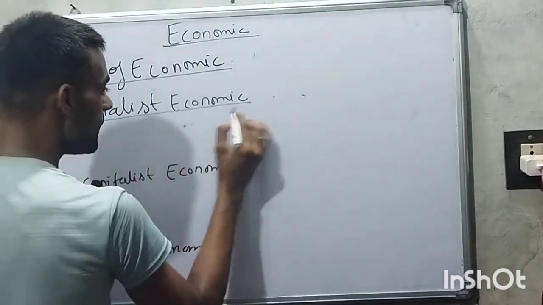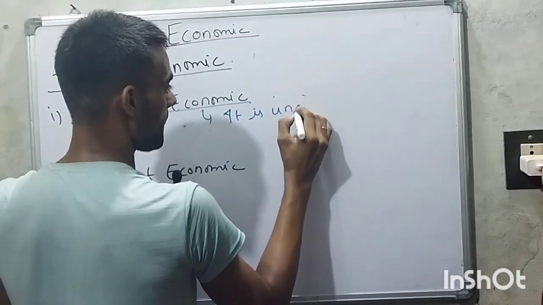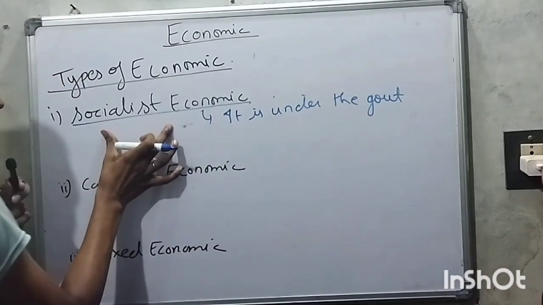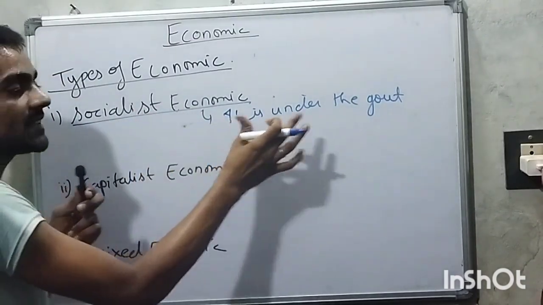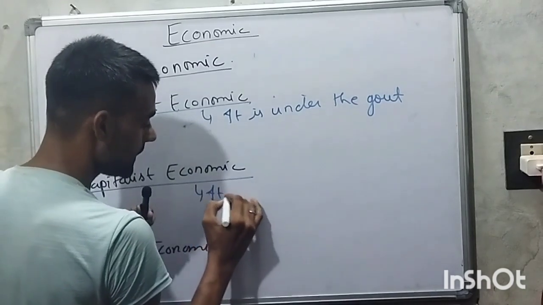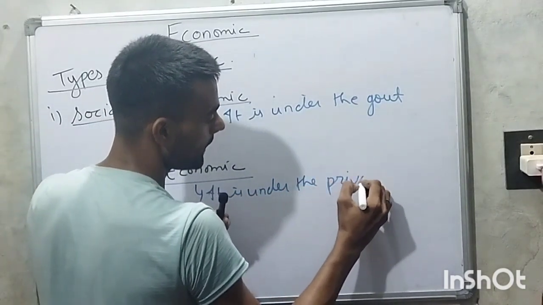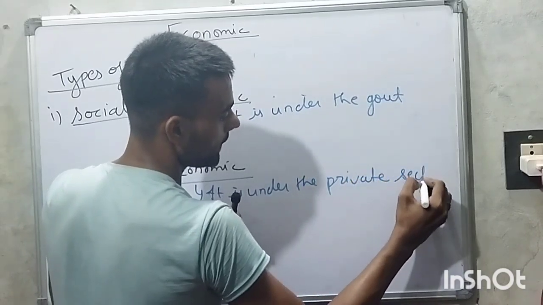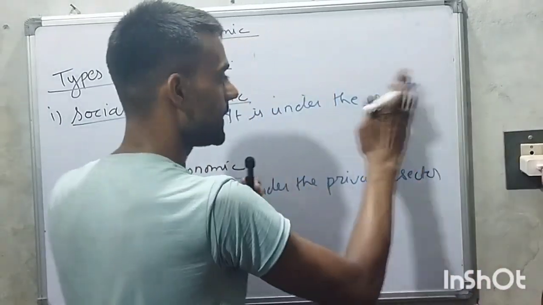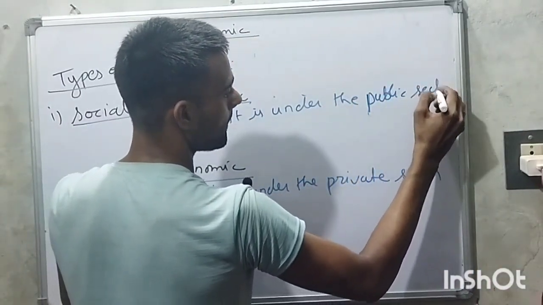Socialist economic is under the government, and capitalist economic is under the private sector. In place of government, we can say that it is under the public sector.